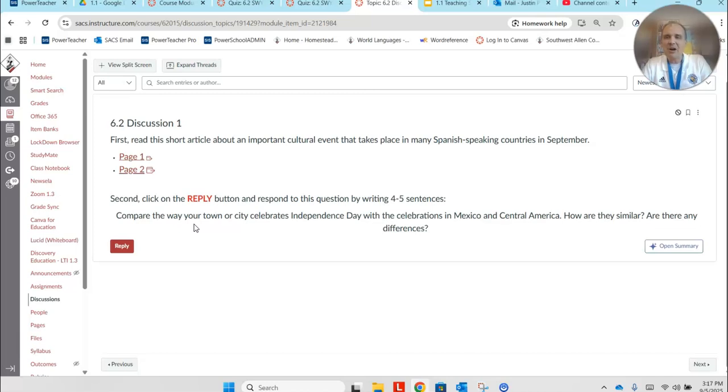How are they similar? Are there any differences? So you'll reply once you have a chance to read that article and then compare it to your city or your town. All right? So speaking task, reading task, writing task, and listening task to be able to apply all that we've learned these last 2 weeks with the verb ser and with likes and dislikes.